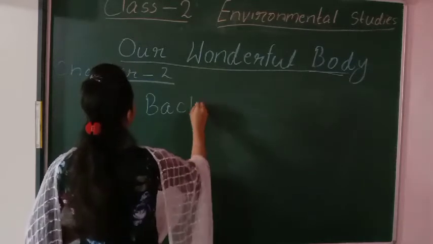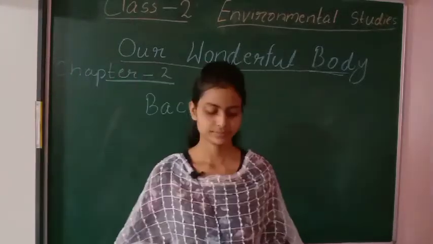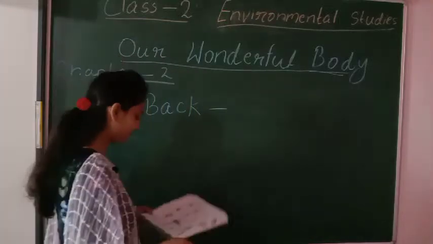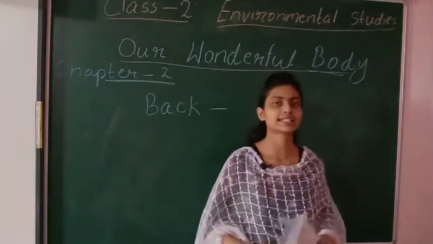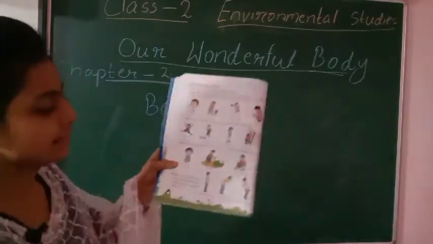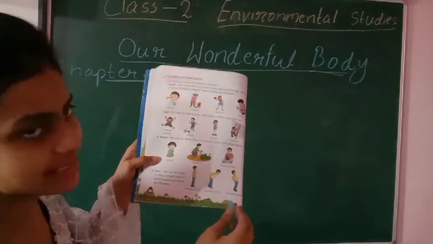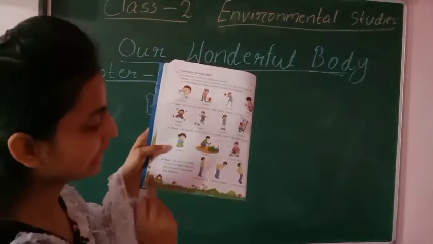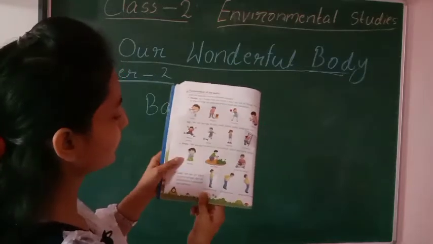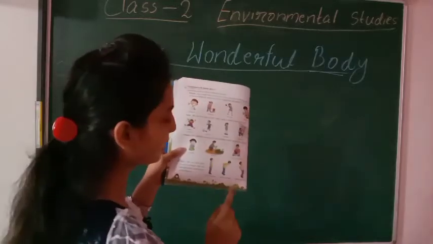I think you would know the meaning of back. Back means piche. Now we use our back to stand straight and to bend forward, backward and sideways. Now see in your book, be careful and see it. A man is standing, a man is bending forward, and a man is bending backward. There are 3 figures. In these 3 figures you may see that the man is using his back only, to stand straight and to bend forward.